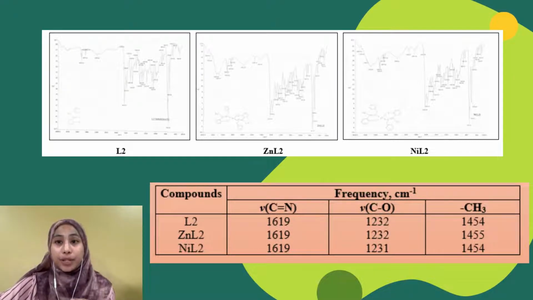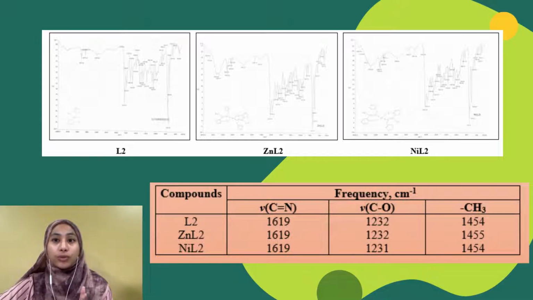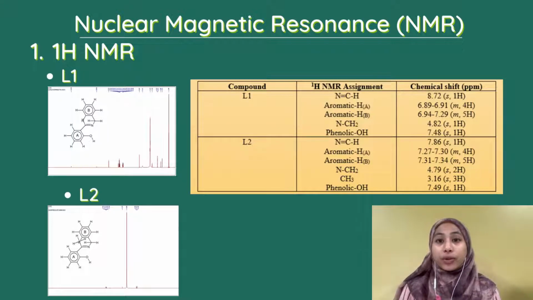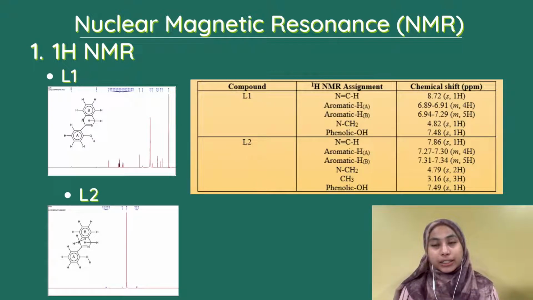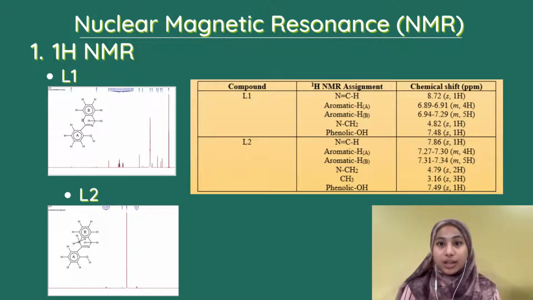Several new bands appeared in ligand 1 and its metal complexes in the range of 1454 to 1455 frequency due to the methyl group. Phenolic OH of ligand 1 appears as a singlet peak at chemical shift of 7.48 ppm. This signal was shifted downfield due to the deshielding of electronegative elements such as oxygen and nitrogen. Aromatic protons were assigned to two different environments labeled as A and B. The multiplet chemical shifts at range 6.89 to 6.91 indicate aromatic A, meanwhile aromatic B indicates 6.94 to 7.29 ppm.